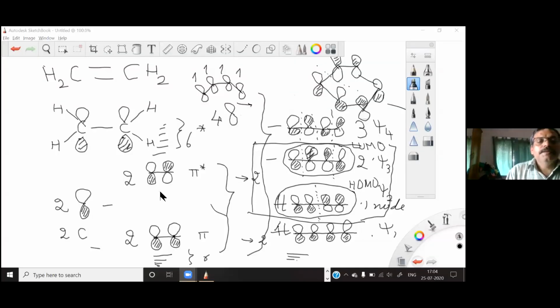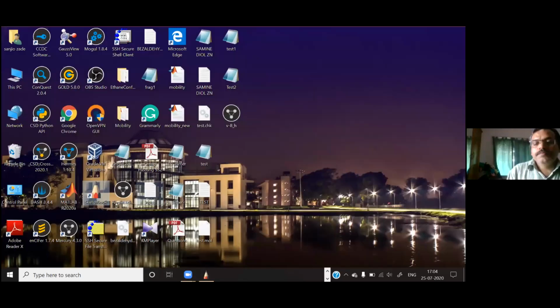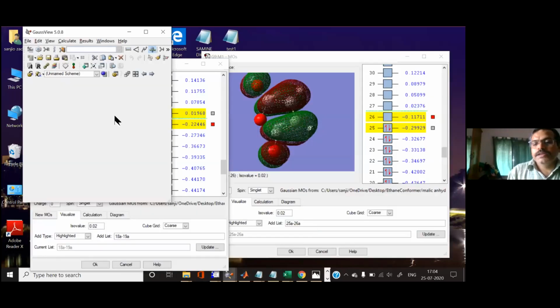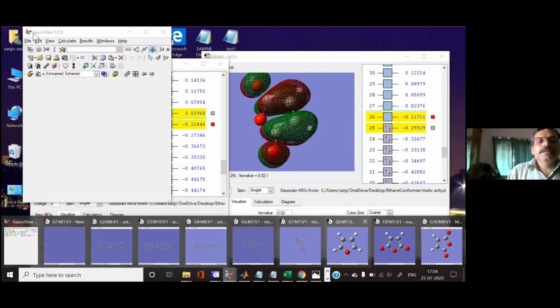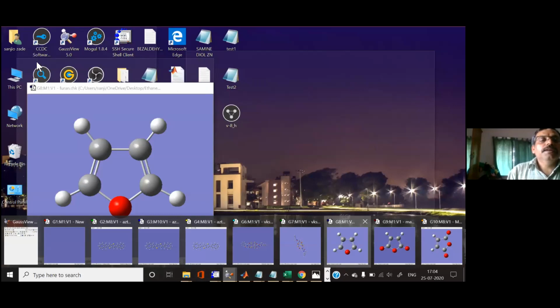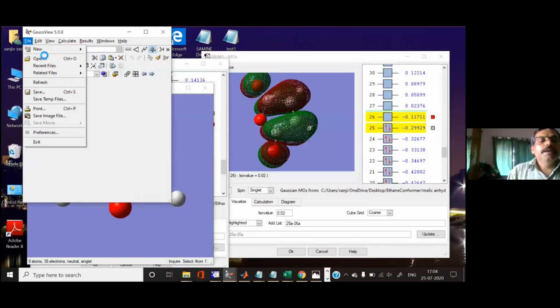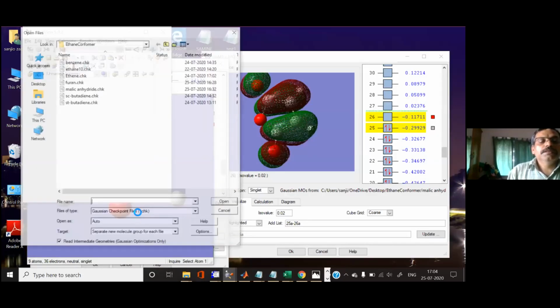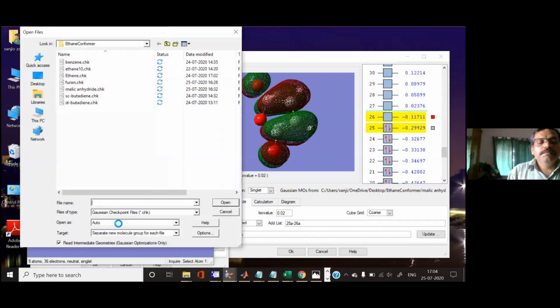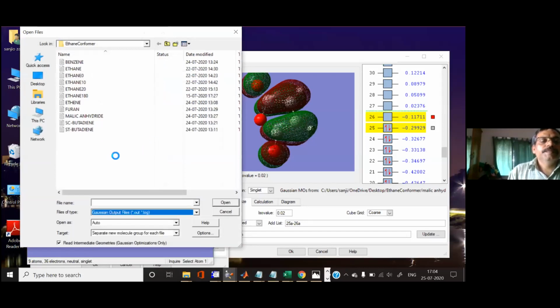So here, let's say I have a furan structure. You can open any file. Let's say I am opening the output file. I want to show the structure of furan.